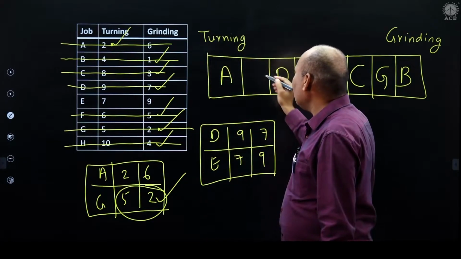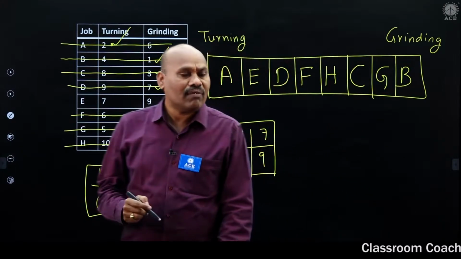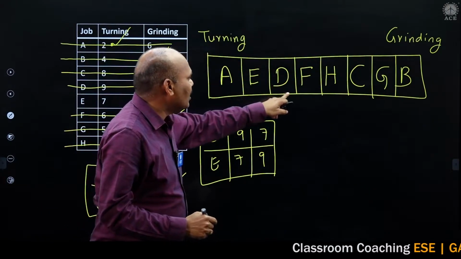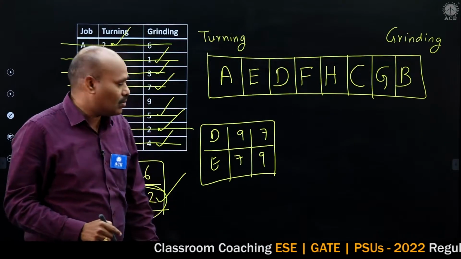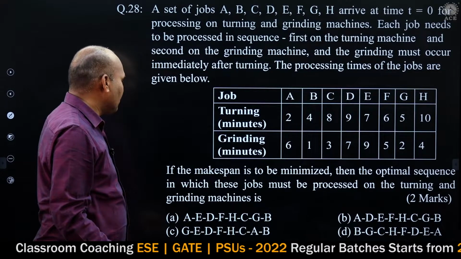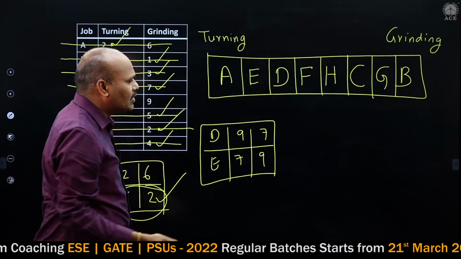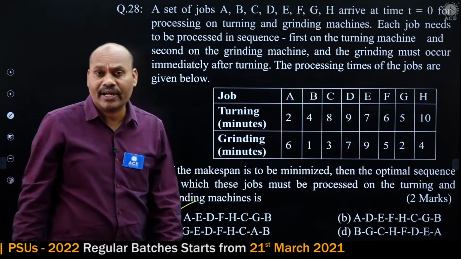And what is left over? E. So what is the sequence we have? A, E, D, F, H, C, G, B. Once you check it against the options, the sequence A, E, D, F, H, C, G, B matches. So the answer is option A. Option A is the right answer.